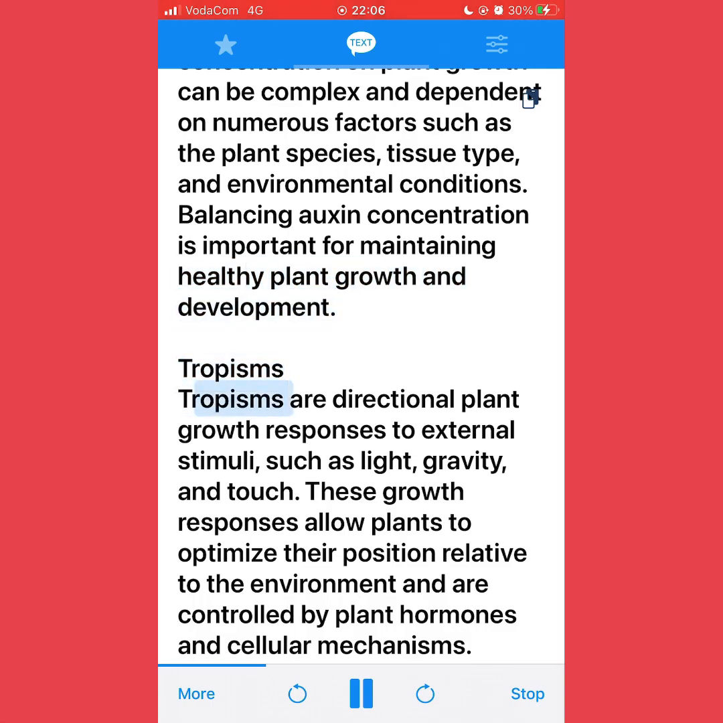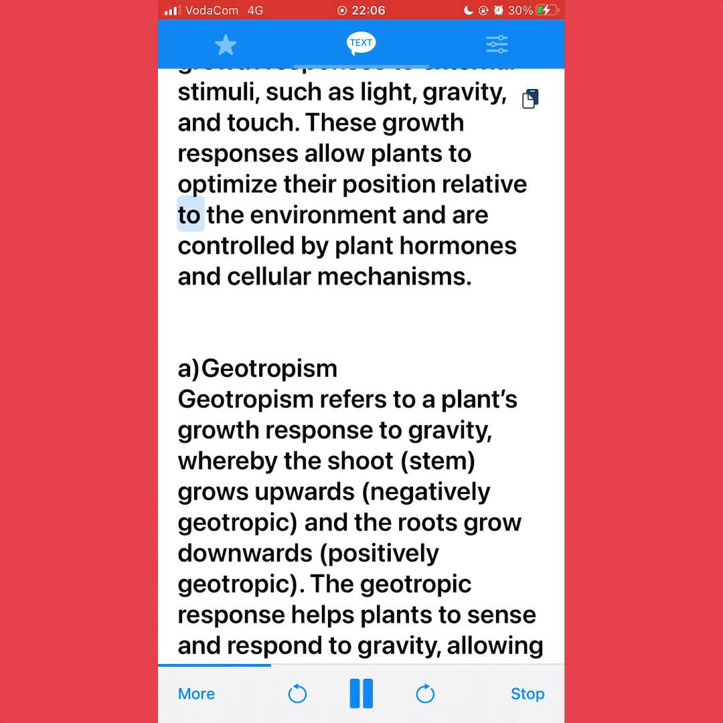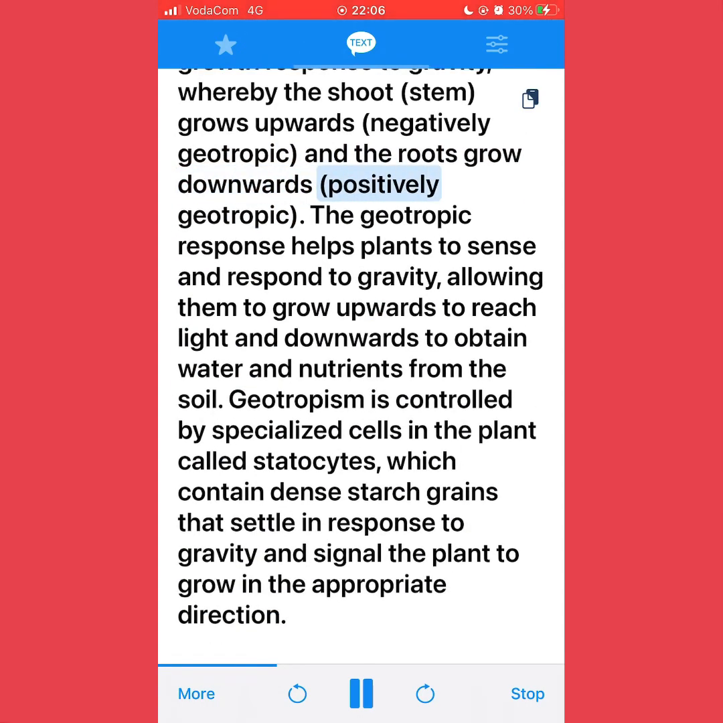Tropisms. Tropisms are directional plant growth responses to external stimuli, such as light, gravity, and touch. These growth responses allow plants to optimize their position relative to the environment and are controlled by plant hormones and cellular mechanisms. Geotropism. Geotropism refers to a plant's growth response to gravity, whereby the shoot, or stem, grows upwards (negatively geotropic), and the roots grow downwards (positively geotropic). The geotropic response helps plants to sense and respond to gravity, allowing them to grow upwards to reach light and downwards to obtain water and nutrients from the soil.